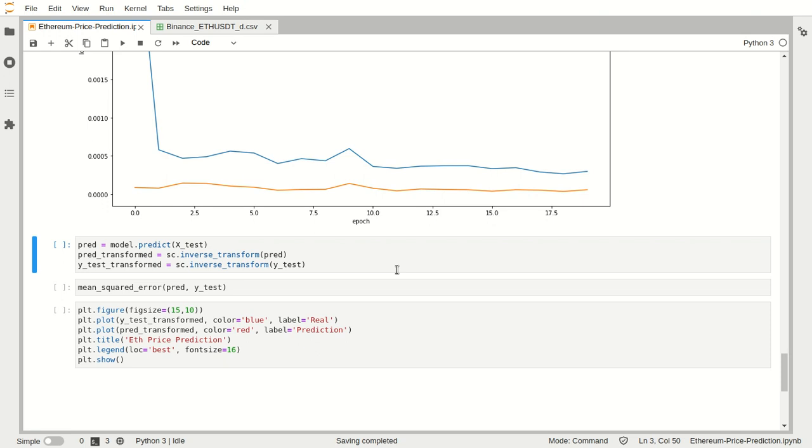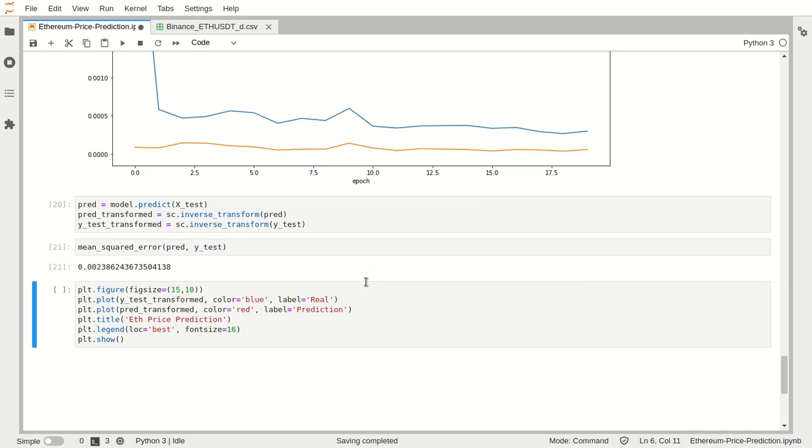The model will be given our testing data, which is in X test, and will be used to make predictions on our normalized prices. Since the prices were normalized, we don't want the values in the 0 to 1 range; we want the exact prices in a readable format, even for a non-technical audience. So we inverse transform using the min-max scaler, and now the prediction contains the actual prices, and then this is the mean squared error. The MSE value obtained looks good.